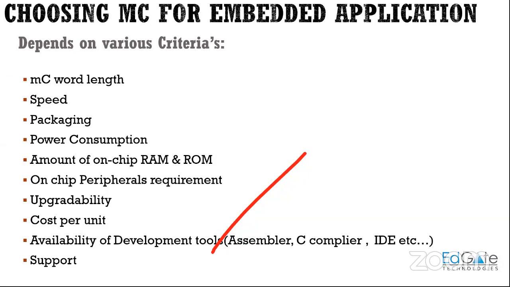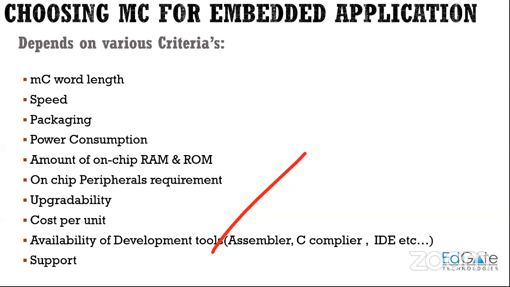The next thing is speed. How fast the microcontroller has to execute tasks, right? In the case of speed, you have to look into the clock frequency, because the higher the frequency, the faster the tasks are performed. So if you need 10 kilohertz or 10 megahertz speed or 20 megahertz or 40 megahertz or 80 megahertz, whatever is required, that speed has to be decided.